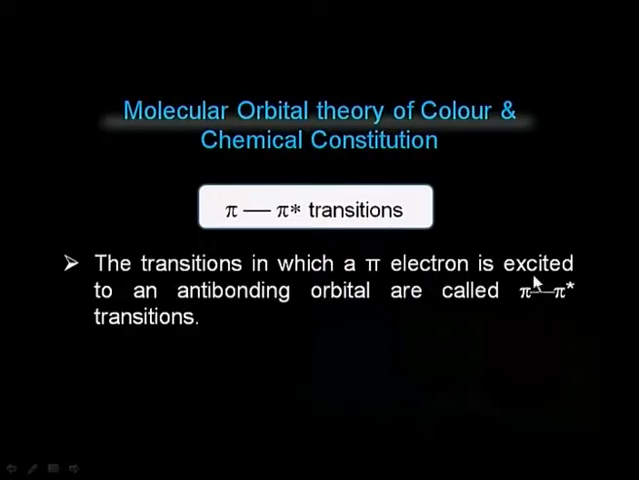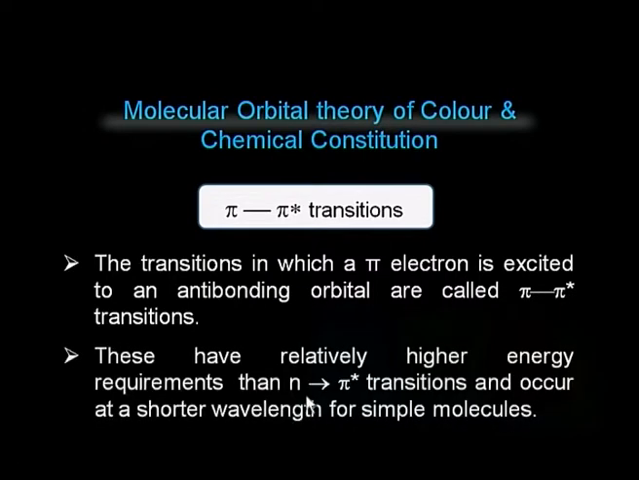We will now discuss another electronic transition which takes place from pi to pi star molecular orbital. The transition in which a pi electron is excited to pi star antibonding orbital is called pi to pi star transition. These have relatively higher energy requirement than non-bonding to pi star transitions and occur at a shorter wavelength for simple molecules. We will now discuss pi to pi star transition in case of carbonyl group and in case of ethene molecule.